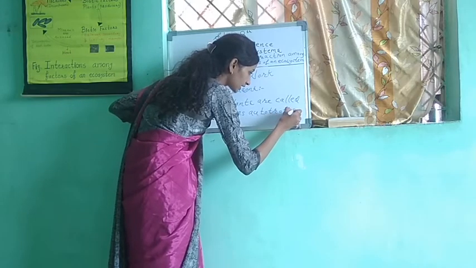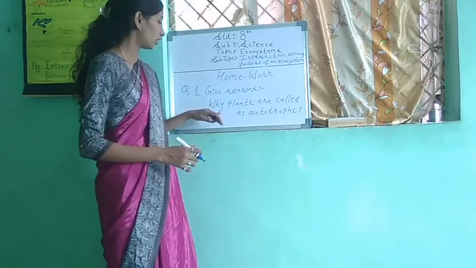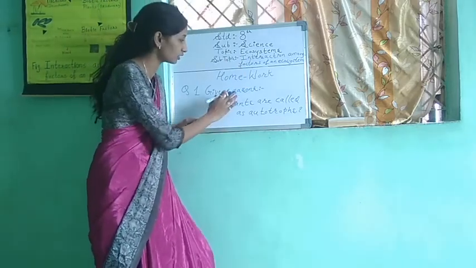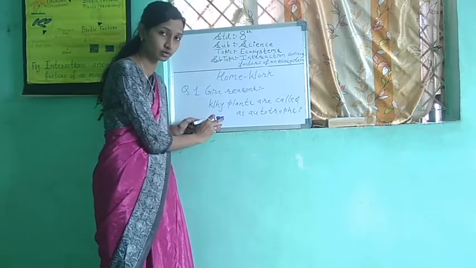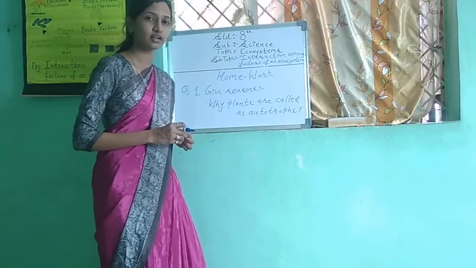I have already explained it in the lecture, but likewise you have to answer this question, why plants are called autotrophs, or autotrophic organisms. Okay, thank you.